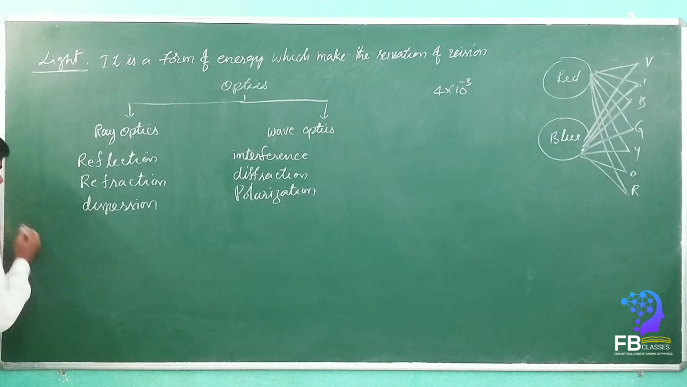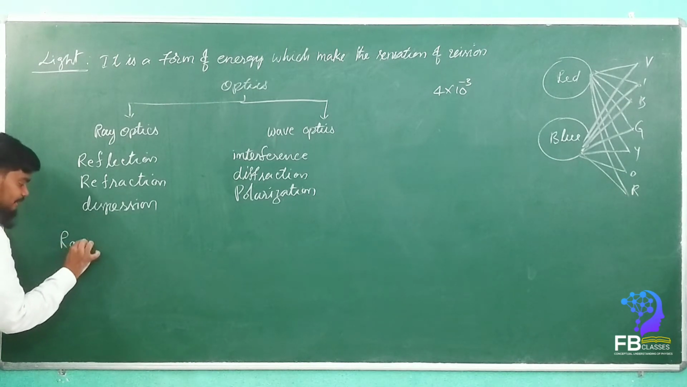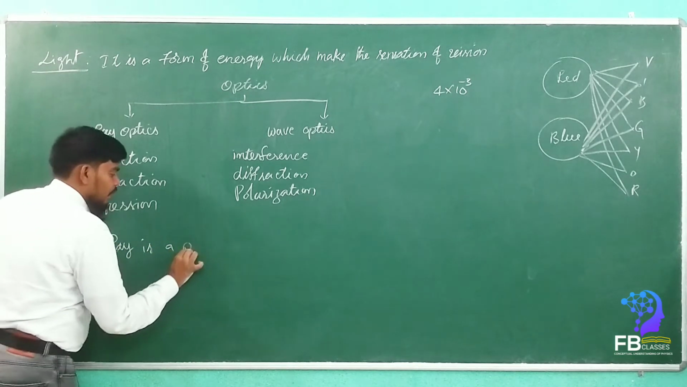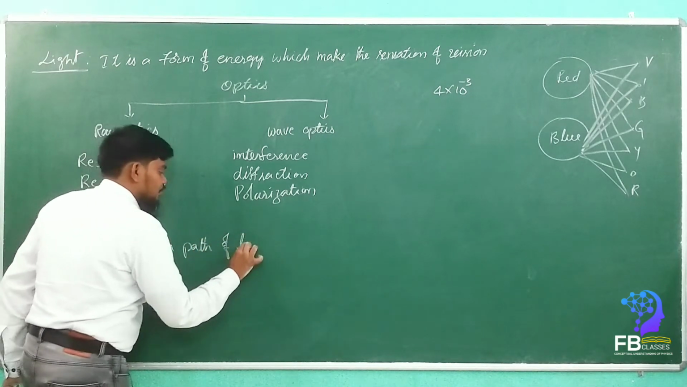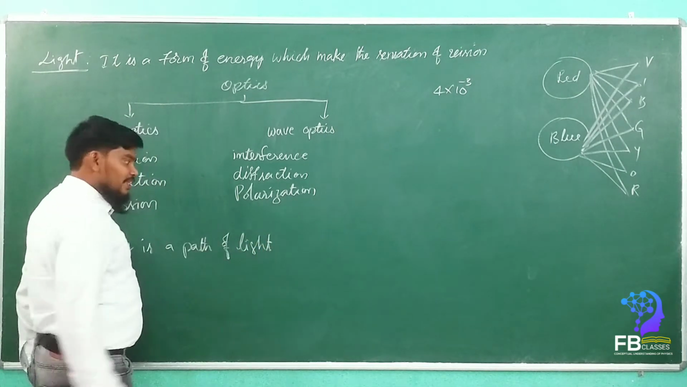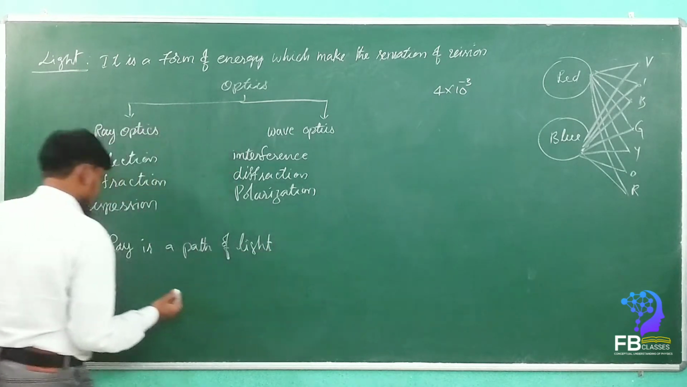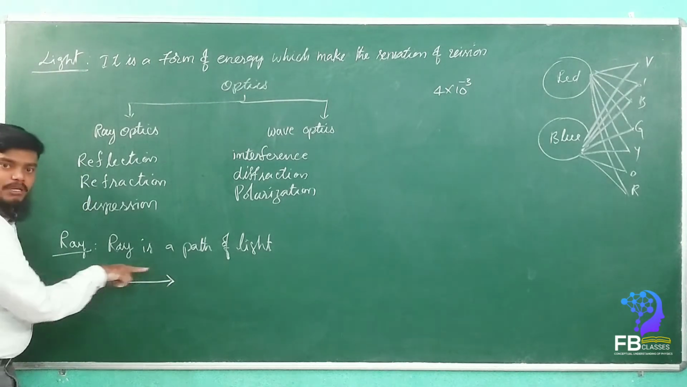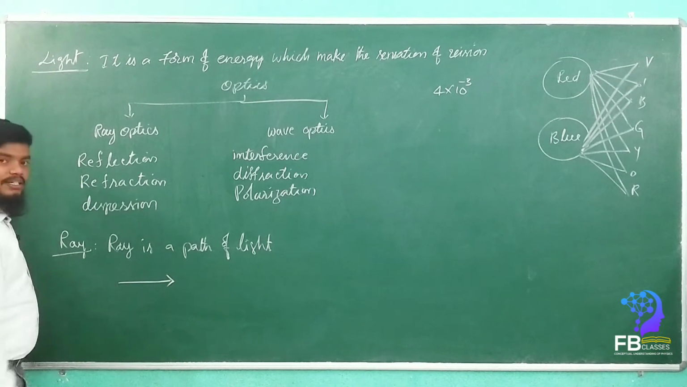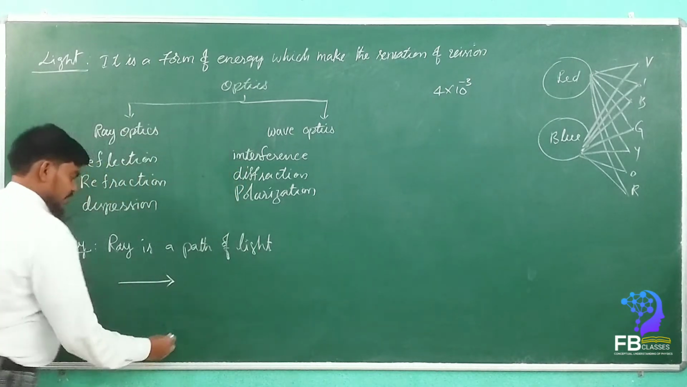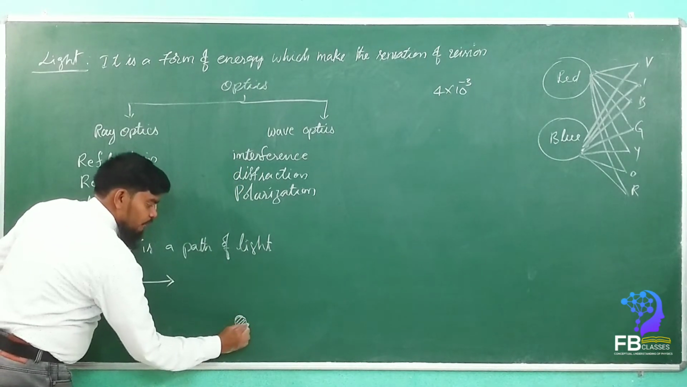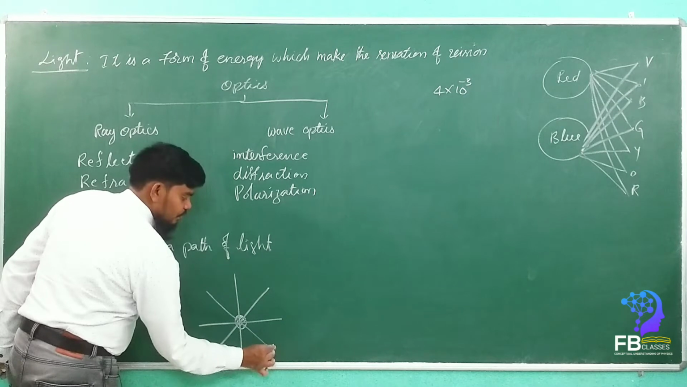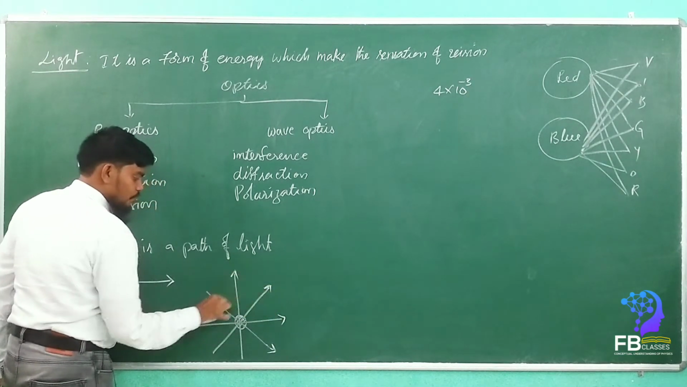So now, how is the light represented? Light is represented in the form of a ray. A ray is nothing but a path of light. It can be represented with an arrow mark. So this is the ray. For example, if there is an object here, from this object how will the rays come out? The rays come out in all directions. This is how we can represent it.